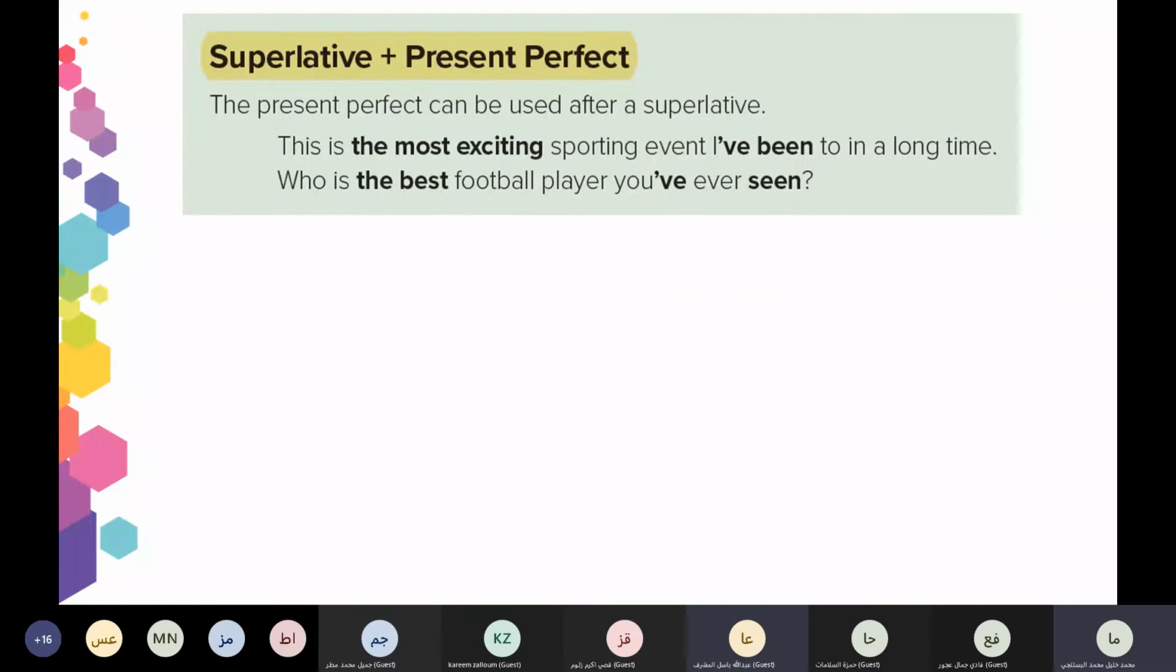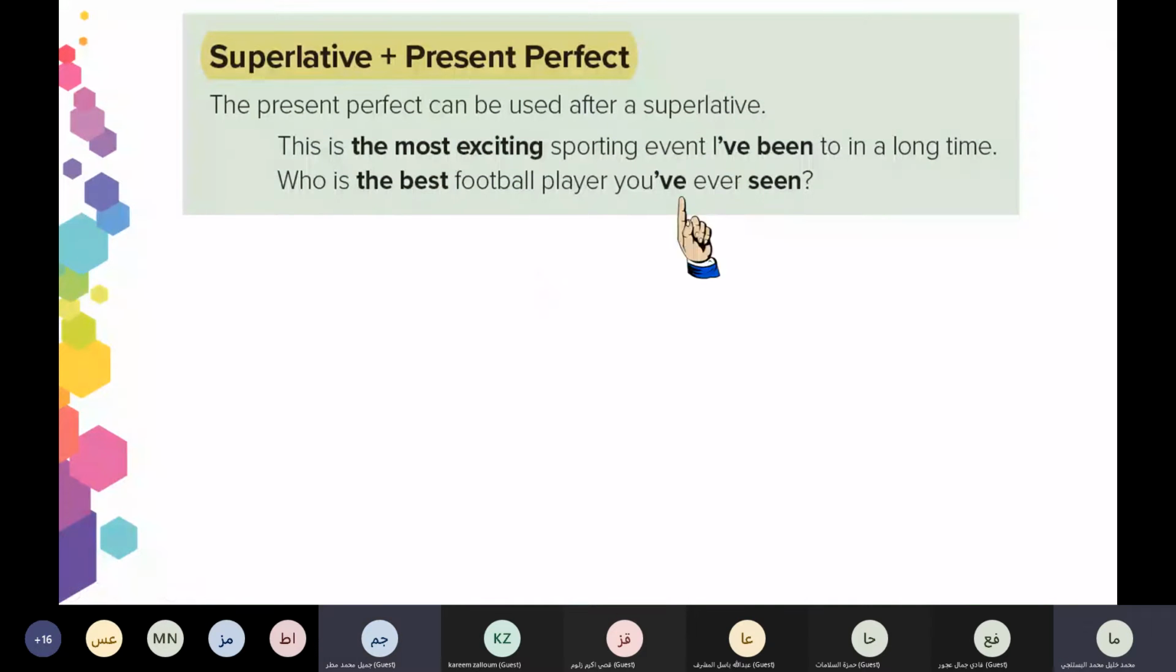You realize that the present perfect can be used after a superlative form. Look at the example. This is the superlative form, the most exciting. And here we have the present perfect. This is the most exciting sporting event I have been to in a long time. The second example, who's the best football player you have ever seen? So we can use the superlative with present perfect.